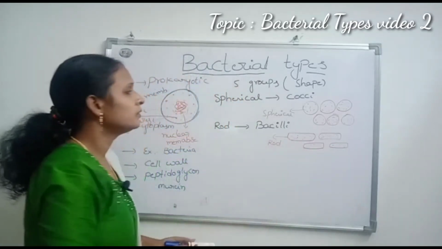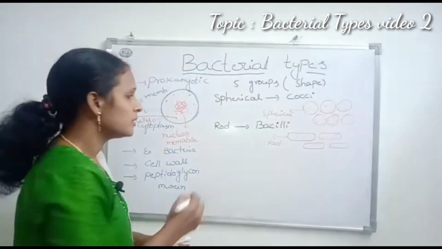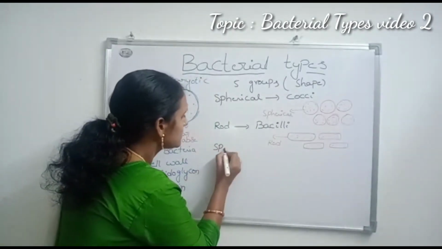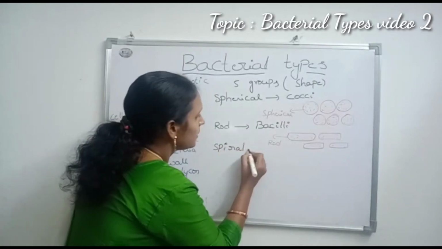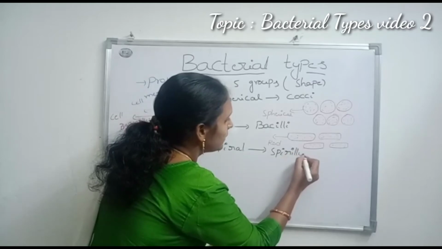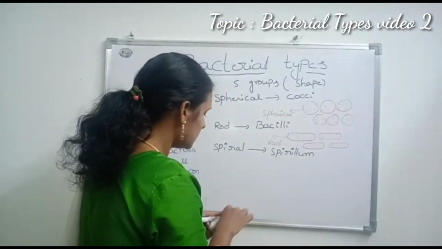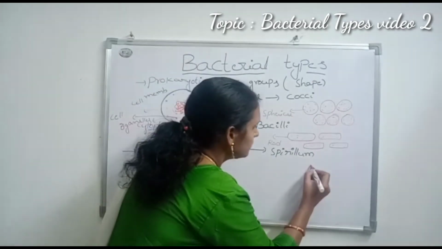And the third one is spiral shaped, like a spring shape. Spiral shaped bacteria are called spirillum. They appear like a spring shape, like this.